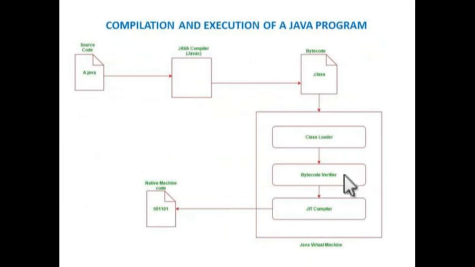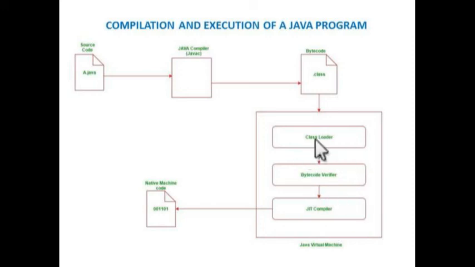Then here I am showing the compilation and execution of a Java program. Once you have created your code, it is saved with the .java extension. When we use the Java compiler, that is javac, bytecode is generated, that is the code with the .class extension. Now it will be given to the Java virtual machine. Here the class loader, bytecode verifier and JIT compilers are there.